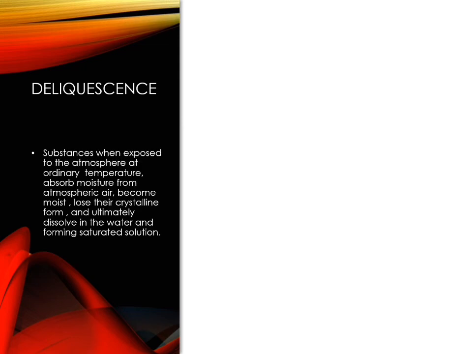If we take the example of magnesium chloride, magnesium chloride is a deliquescent substance. It absorbs moisture when it is exposed to the atmosphere, becomes moist, and ultimately dissolves in the water, forming a saturated solution. So this is the observation of deliquescent substances.